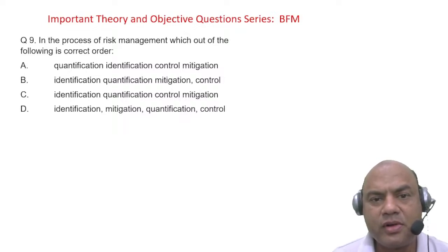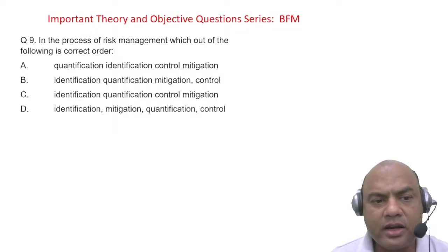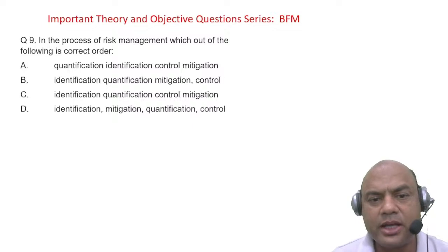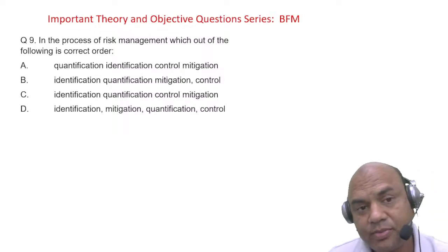Read it. Identification, quantification, mitigation, control. Identification, quantification, control, mitigation. And the last one: identification, quantification, and control. So what is the answer?